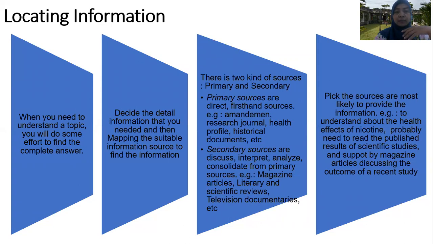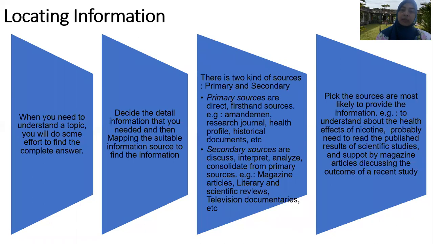Okay, and then decide the detailed information that you need. Decide the detailed information that you need, and then map what information, and from where I will get this information. Okay, we should map the sources. There are two kinds of source. The first one is the primary source, and the second one is the secondary source.